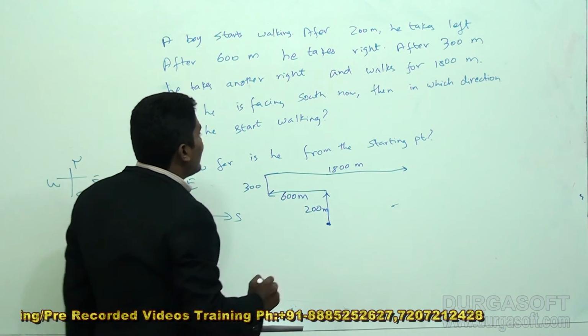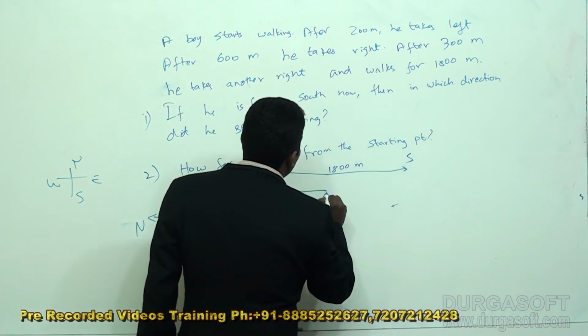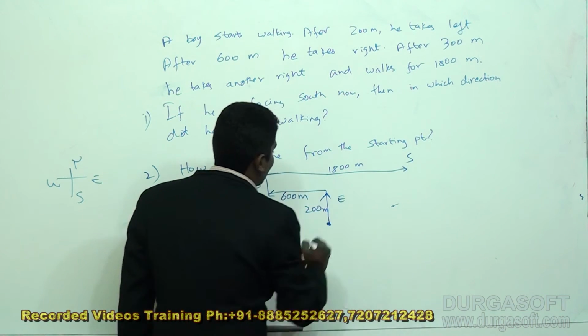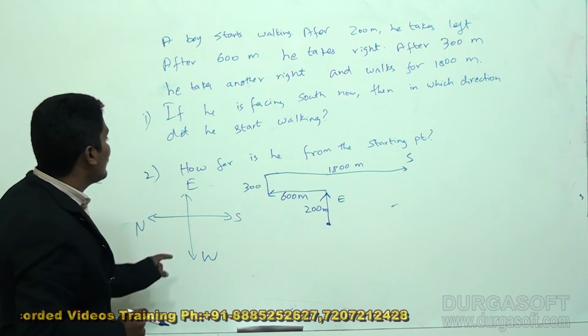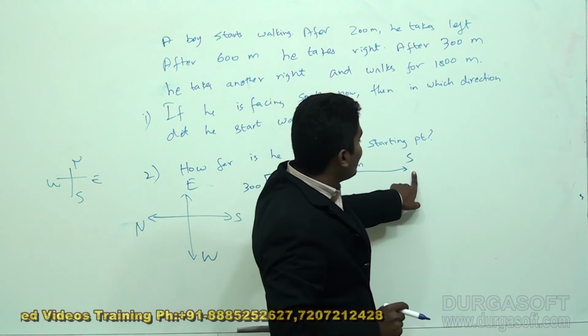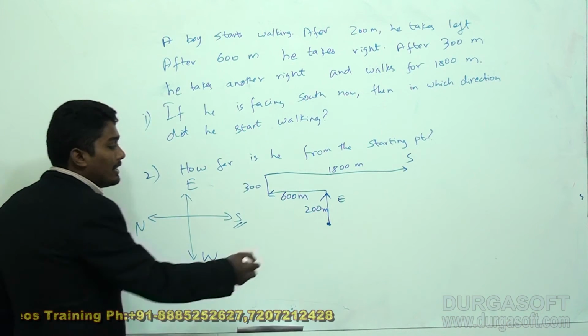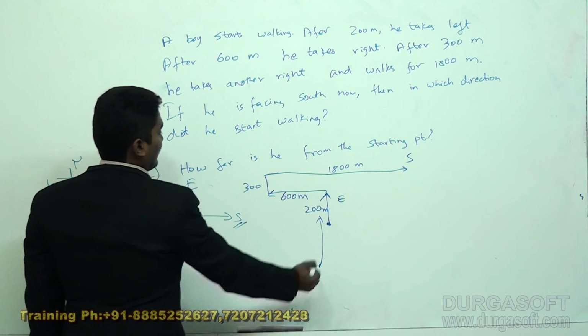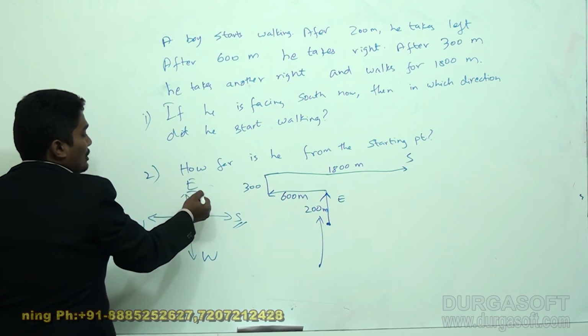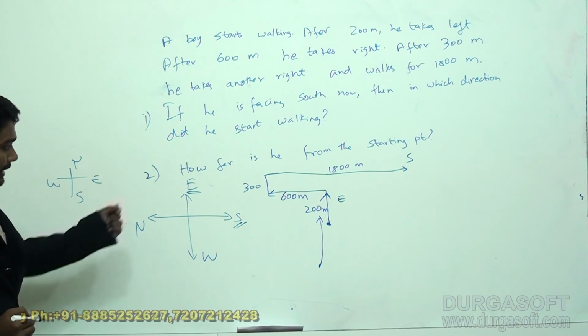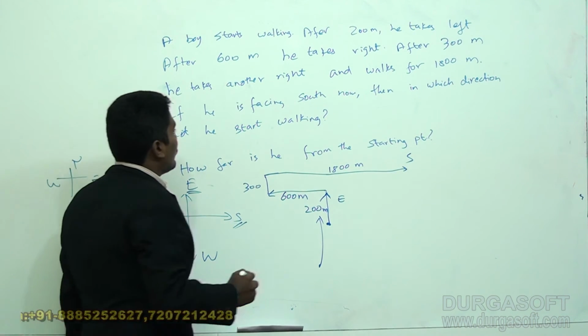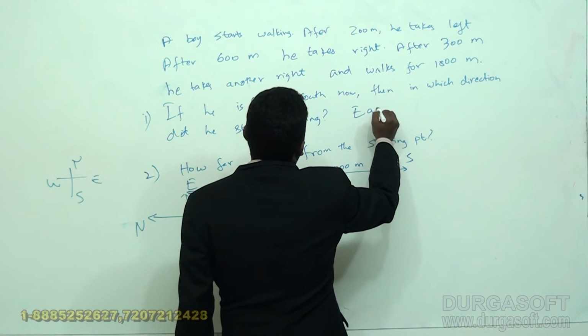So I can say that if he is facing south right now, he started walking towards east, because if this direction is south, he initially started towards this direction. This direction was actually east. So the answer for the first question will be east.